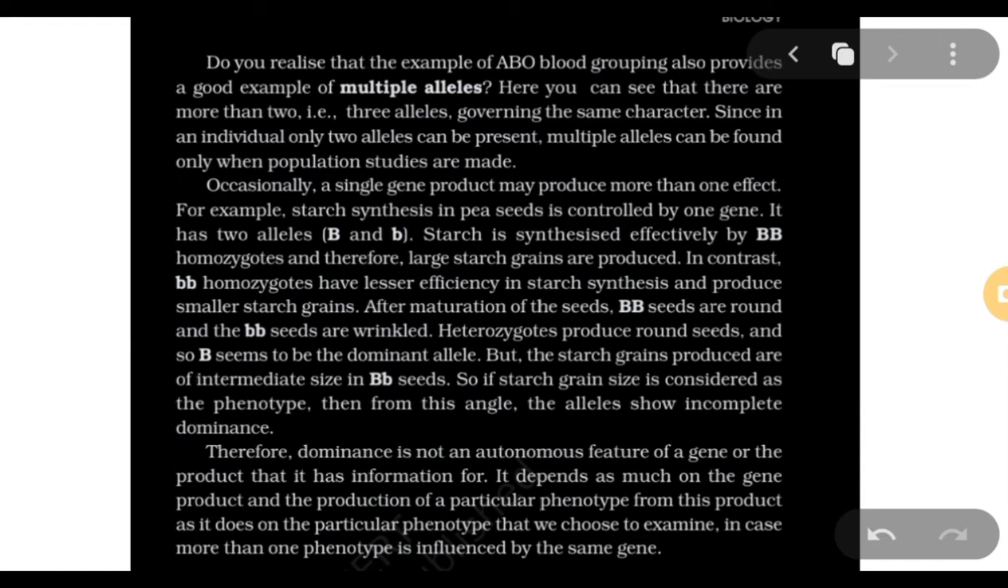Heterozygous produce round seeds, and so capital B seems to be the dominant allele, but the starch grains produced are of intermediate size in capital B small b. So if starch grain size is considered as the phenotype, then from this angle the alleles show incomplete dominance. Okay, so I'll explain it.